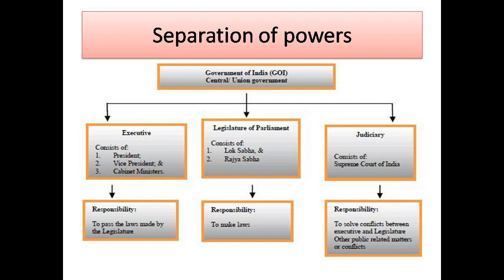In order to prevent the misuse of power by any one branch of the state, the Constitution says that each of these organs should exercise different powers. Through this, each organ acts as a check on the other organs of the state, and this ensures the balance of power between all the three organs of the government.